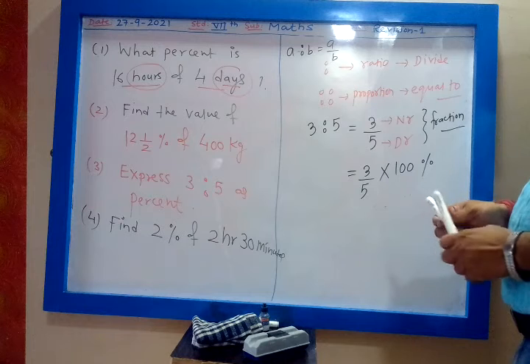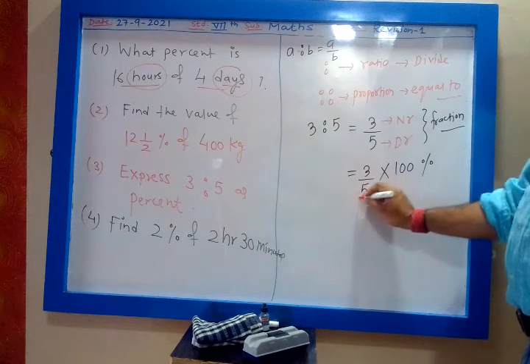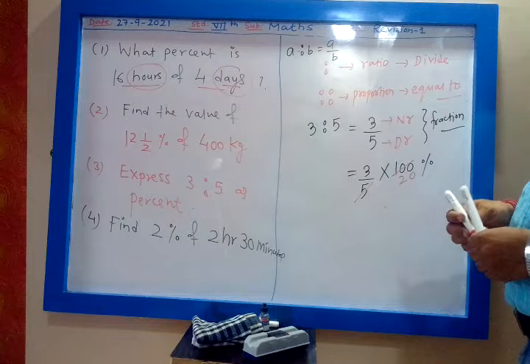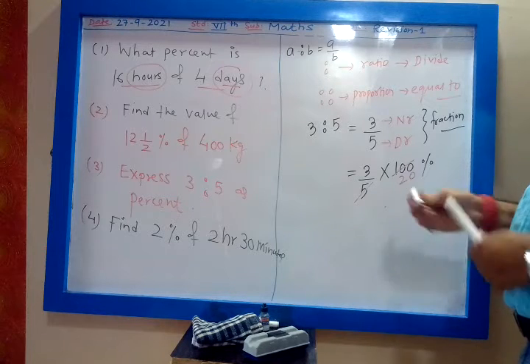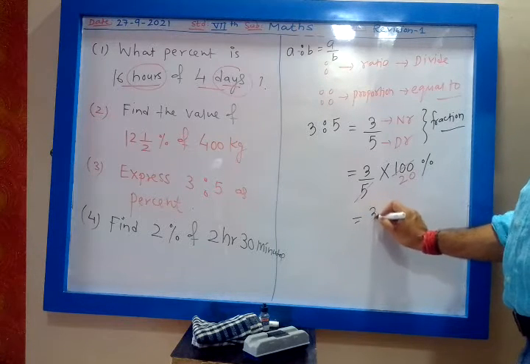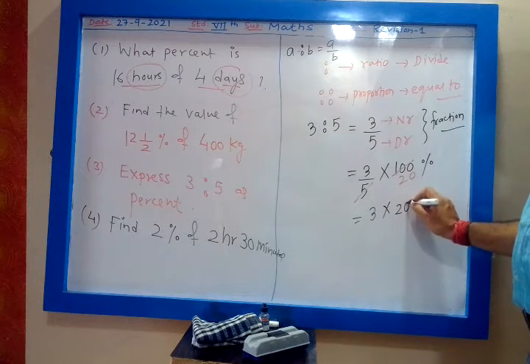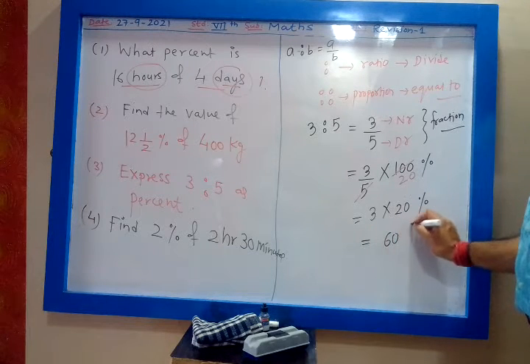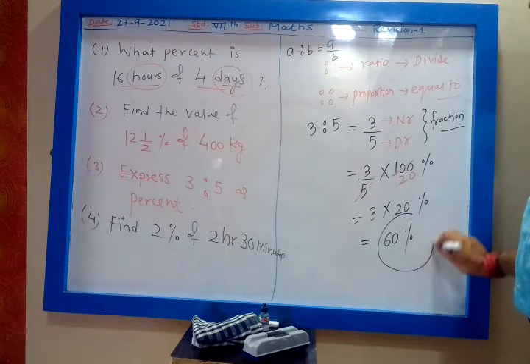You can cancel: 5 twenties are 100. So 3 into 20%, that is 60%. So the correct answer is 60%. Okay?